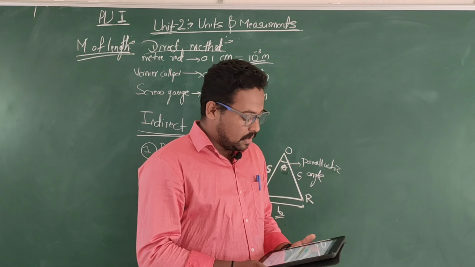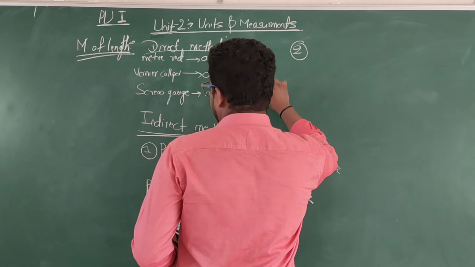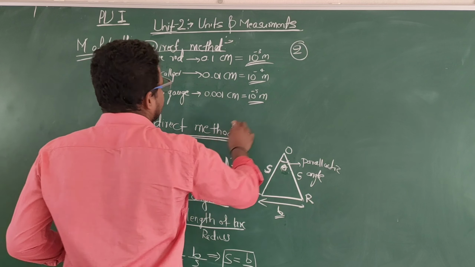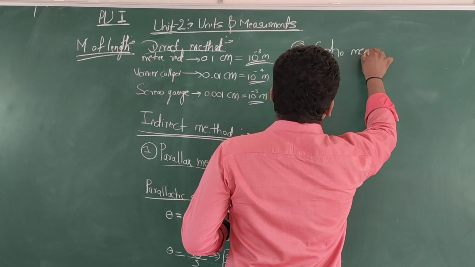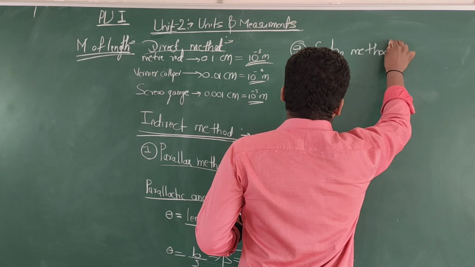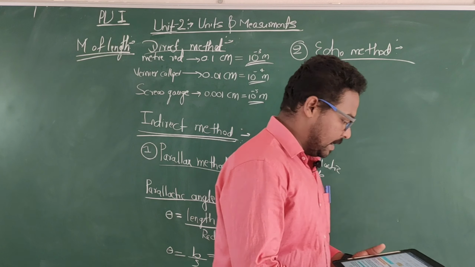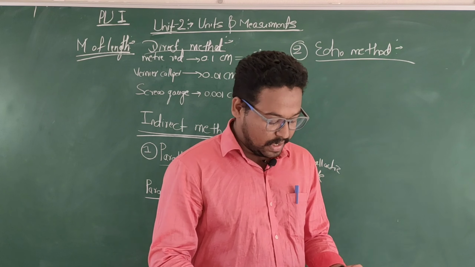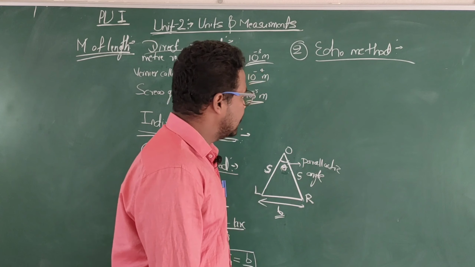The next method is the echo method. This one is the first method, and this one is the echo method. The name itself indicates what the echo method is.